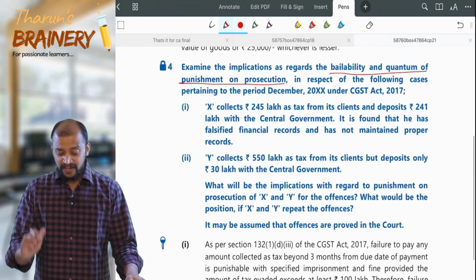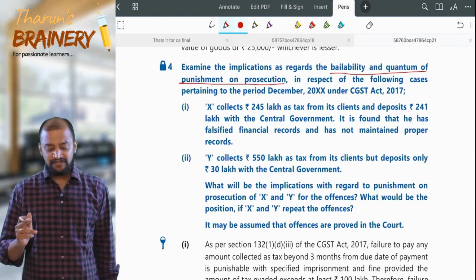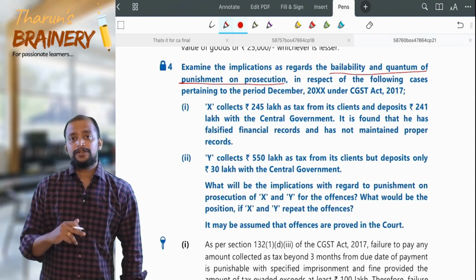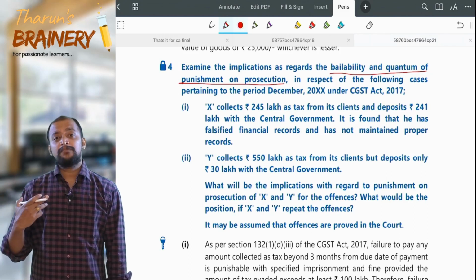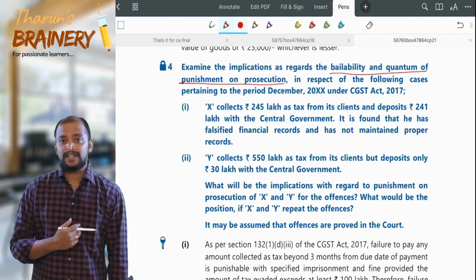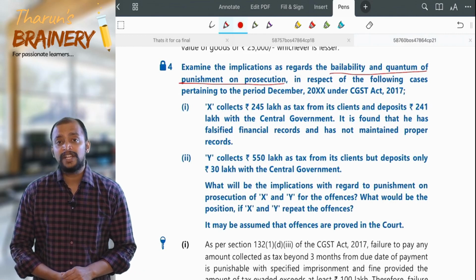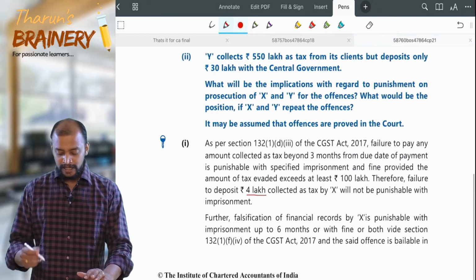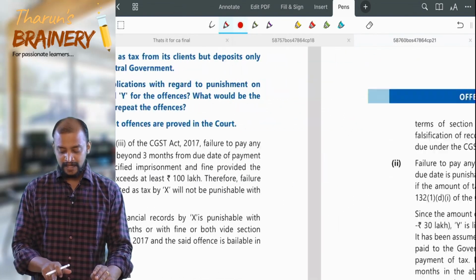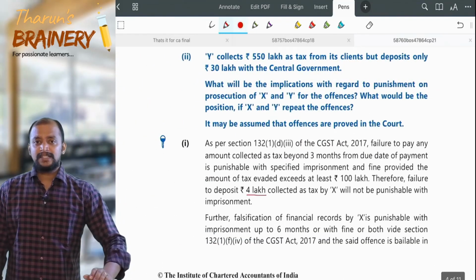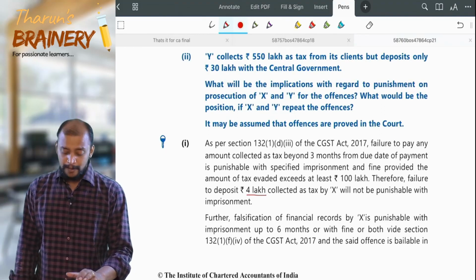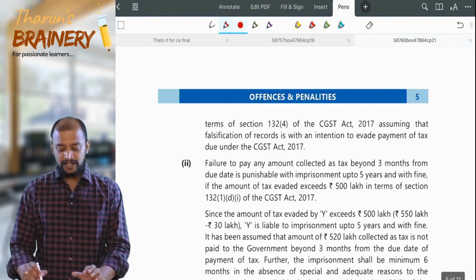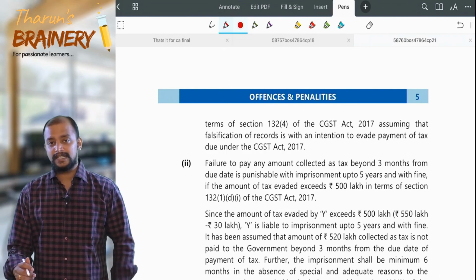Further, falsification of records. He has falsified financial records and has not maintained proper records. So here it is like attempting to commit or abetting commission of an offence related to books of accounts default, and in that case 6 months or fine or both, that will be applicable. Okay, and the said offence is non-cognizable and bailable in nature, assuming that falsification of records is with an intention to evade payment of tax due under the CGST Act.